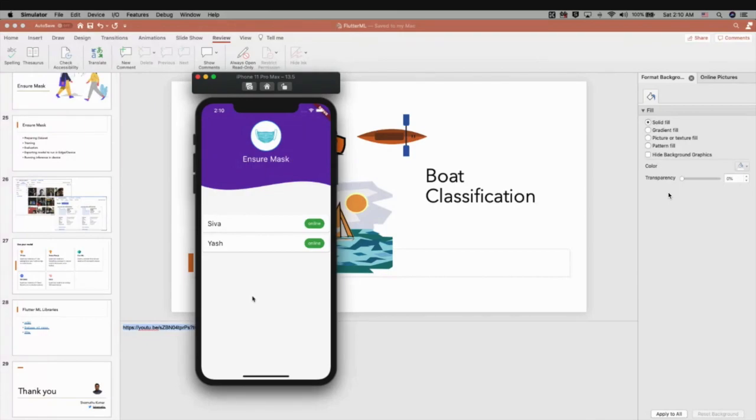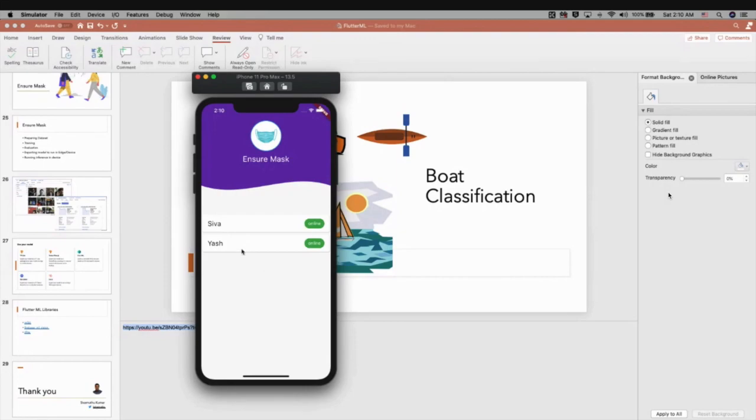So I'm trying to create this application where this can be used between friends, or between service personnel or a delivery person and the home, right? In case they want to do some interaction, they want to ensure that both sides have worn the mask, and only then can they open the door and answer the questions or something like that. So I'm trying to create this application.